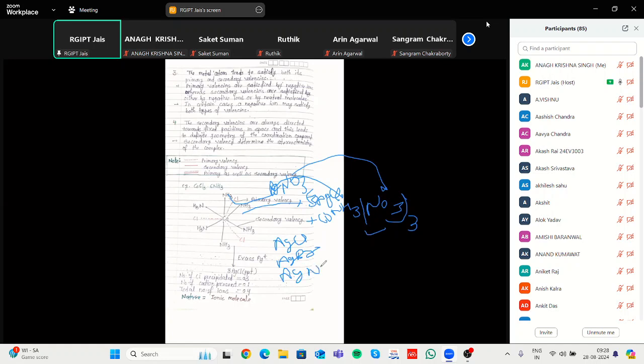If this complex shows a yellow color, sorry, white color. This is white color. This is white color. This is yellow color. And this is blue color.